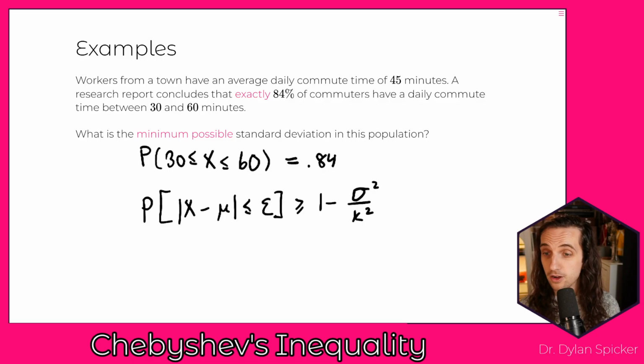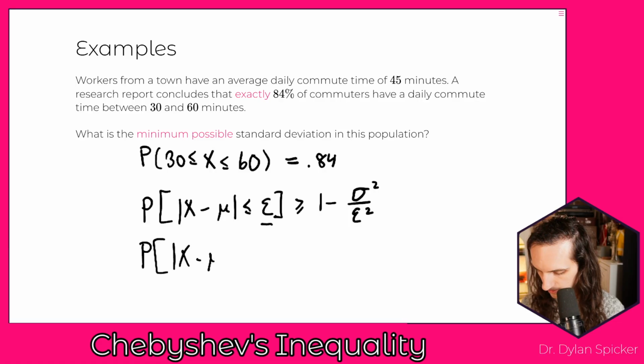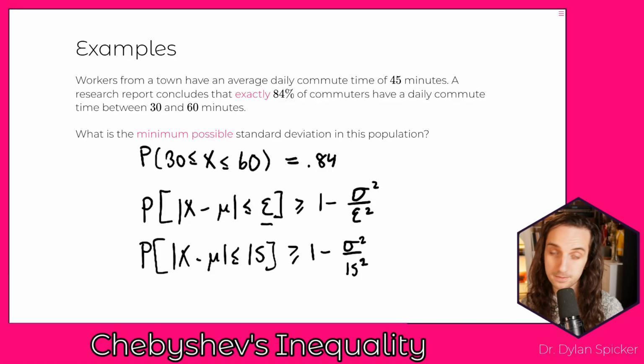And so then ultimately, this is going to allow us to say, or sorry, not sigma squared over k squared, that should be sigma squared over epsilon squared. My apologies. Okay. And so here we know that epsilon is 15. We're either 15 below or 15 above. And so we know that the probability that |x minus mu| is less than or equal to 15 has to be greater than or equal to 1 minus sigma squared over 15 squared.